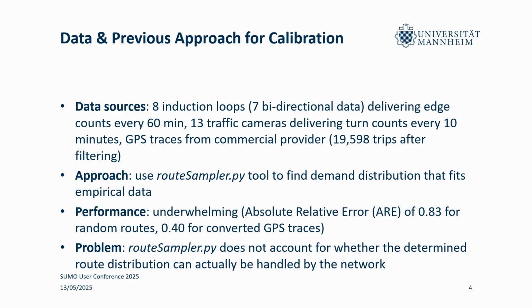And then we also get GPS traces from a commercial provider. We obtained this relatively late during our project. These basically sum up to 20,000 routes in the end in SUMO. I will talk about why they're relevant later on. As Jakob mentioned yesterday, routeSampler is quite nice for this sort of task, because we can just throw in every kind of data, and it will find a demand distribution that fits this data. And we did this. And the performance was, as I just showed you, a little underwhelming.